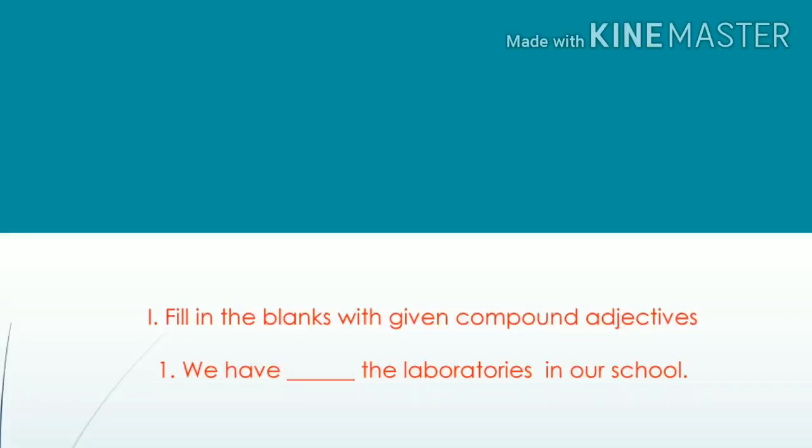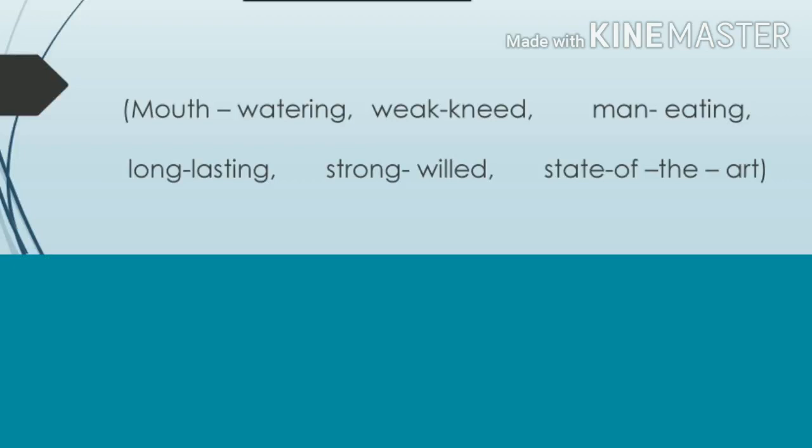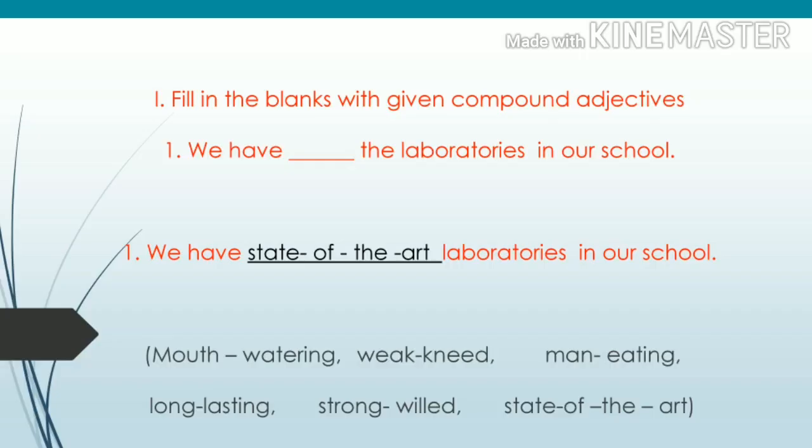Shall we see the exercise now? What is the first sentence? We have dash laboratories in our school. They have given you the options also. From that, you have to find the right one. See the options: mouth-watering, weak-kneed, man-eating, long-lasting, strong-willed, state-of-the-art. We have state-of-the-art laboratories in our school. Other options won't suit this sentence. So the right answer is state-of-the-art.